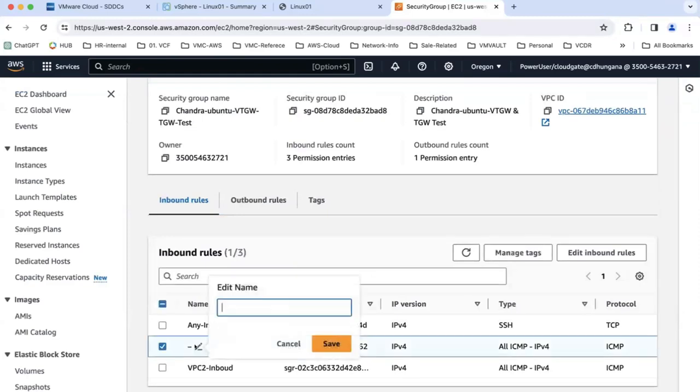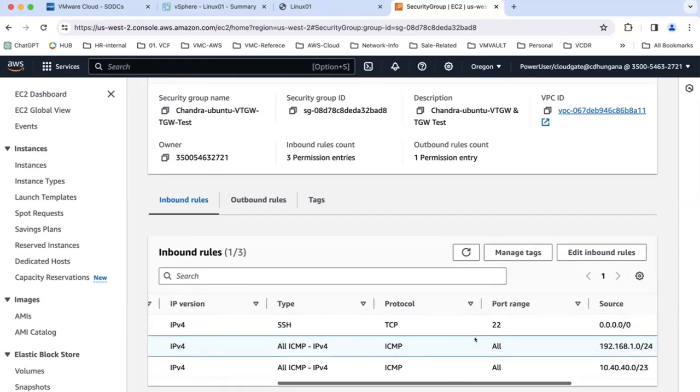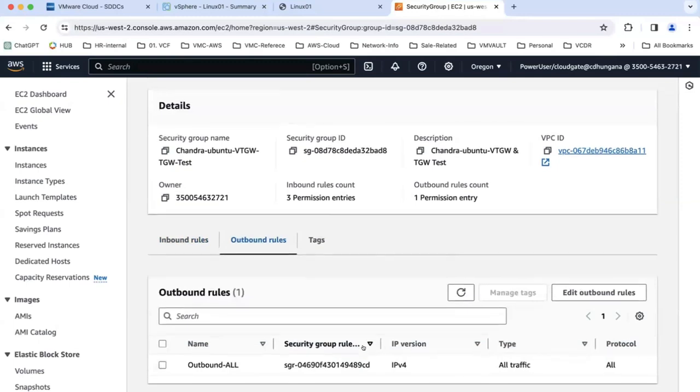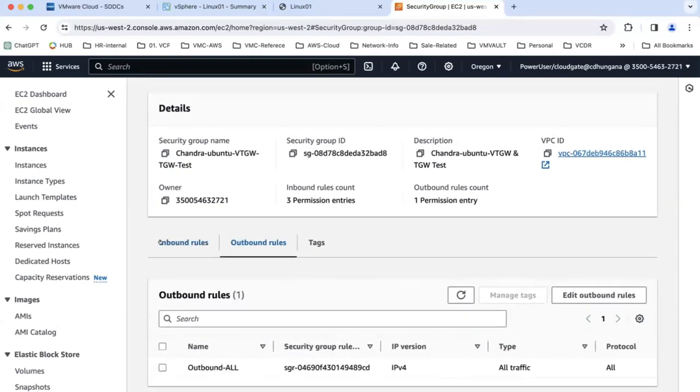Now I can put the name SDDC 1 inbound to make it easier. I have allowed the traffic incoming from this one, and for outbound, by default all the traffic is allowed, all the protocols. So that's the default rule.